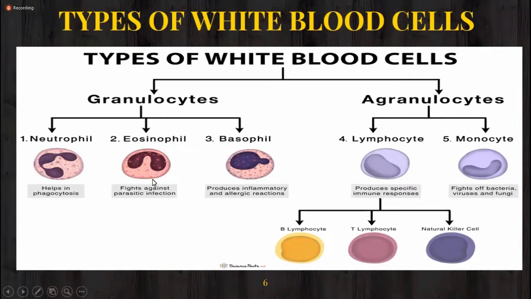Look at these granules. These all are granules in the granulocytes, but the nature is different. The nature of each and every granule is different. So on the basis of the nature of granules, these granulocytes are divided into neutrophil, eosinophil, and basophil. But agranulocytes are divided into two on the basis of the shape of the nucleus. One is lymphocyte, another is monocyte.